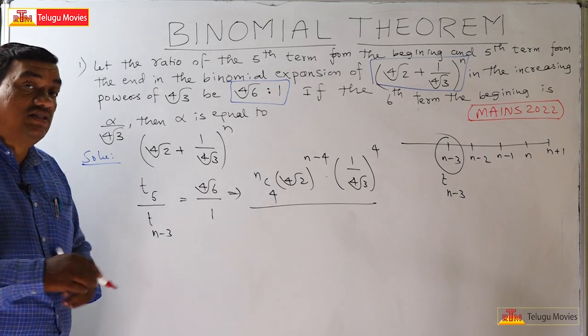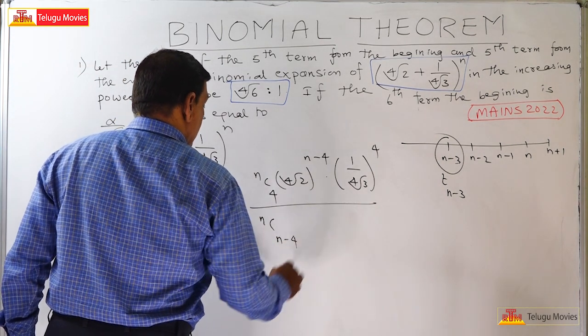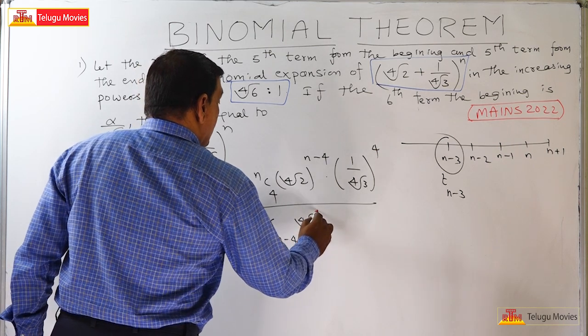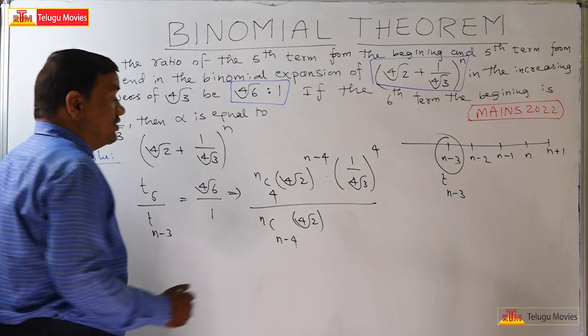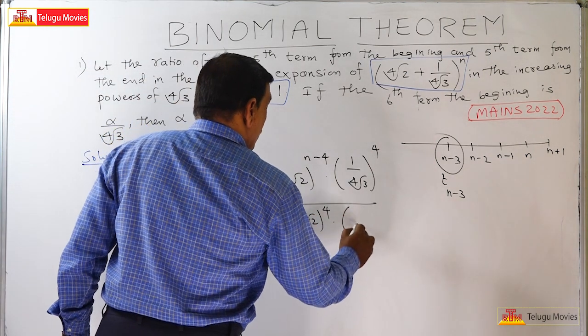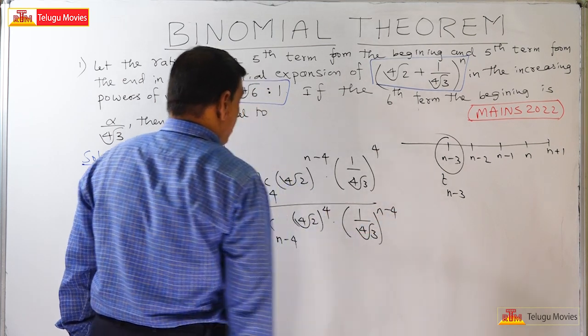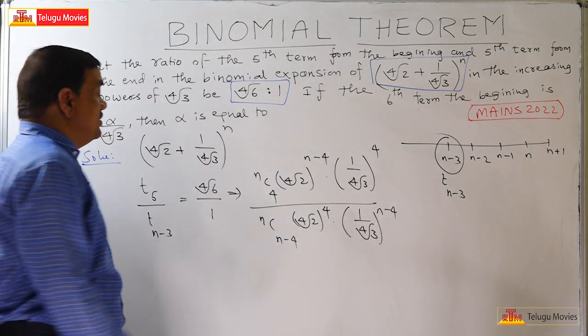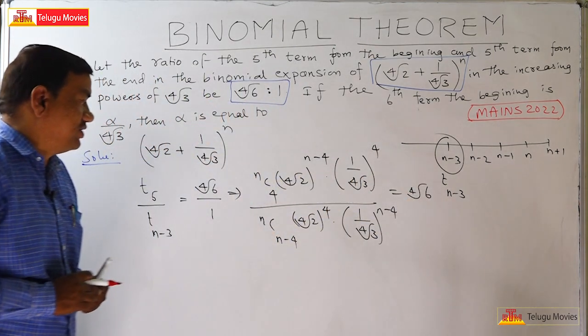If it is the n minus third term, you have to write n minus 4. So nC(n minus 4) into fourth root of 2 whole to the power of n minus of n minus 4, that means 4, into 1 by fourth root of 3 whole power n minus 4. This is equal to fourth root of 6 by 1, no need to write the 1.